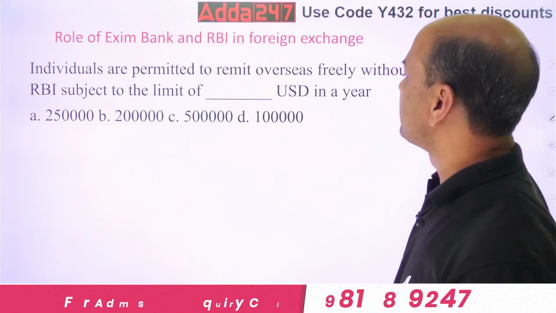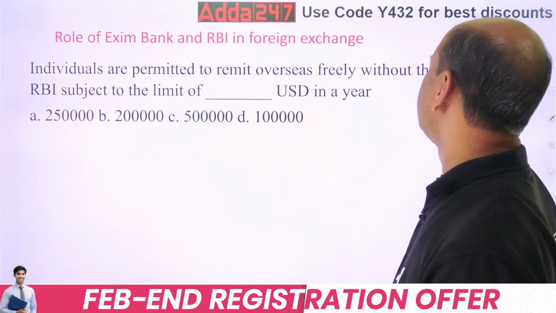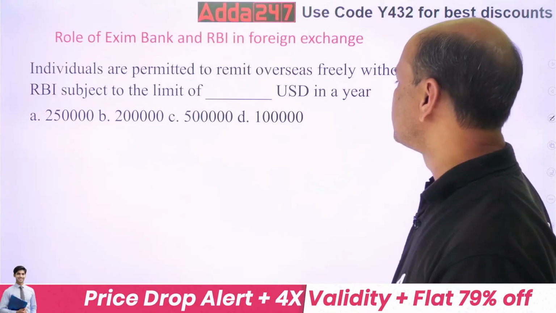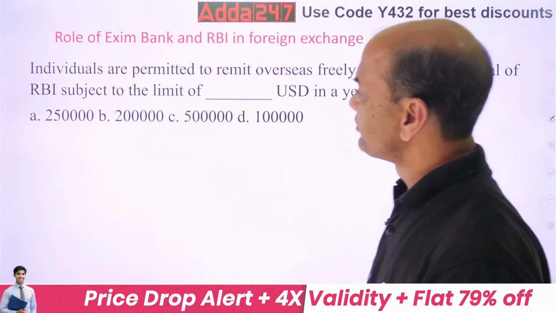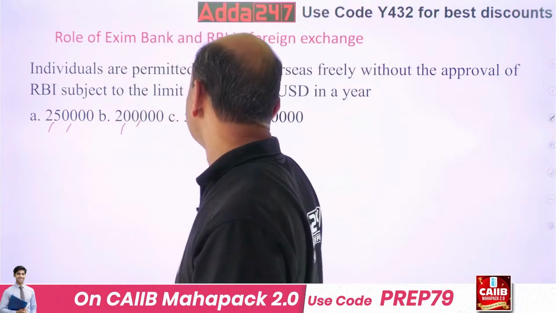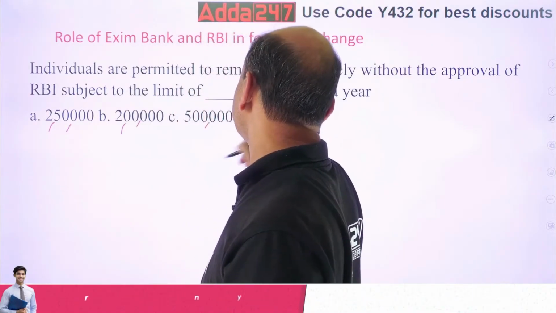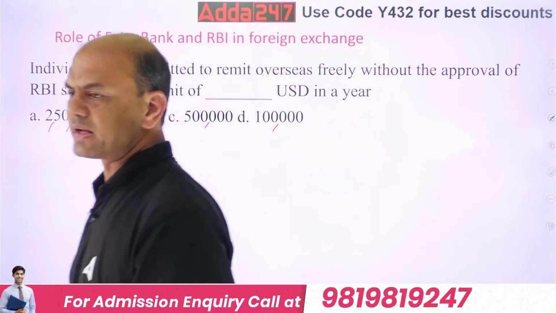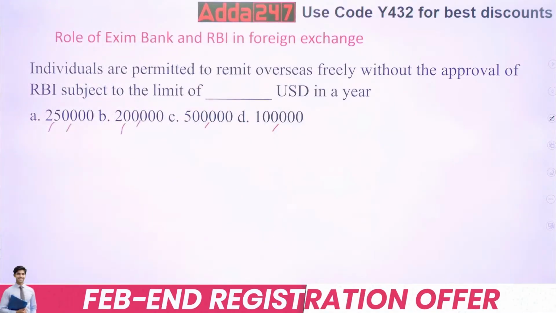Individuals are permitted to remit overseas freely without the approval of RBI, subject to a limit of dash USD in a year. What is this? 2,50,000, 2 lakh, 5 lakh or 1 lakh. So what is the answer? How much under LRS are you allowed to remit?